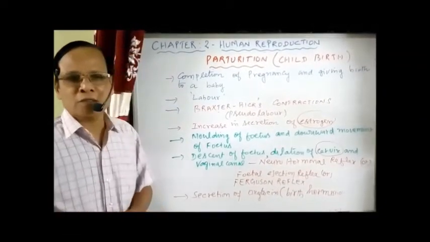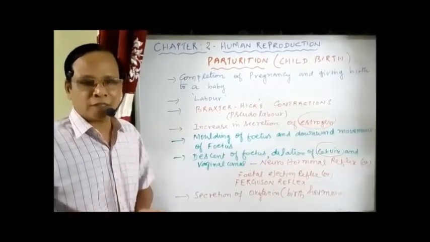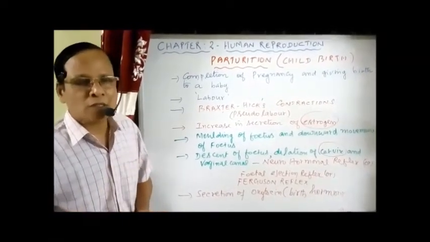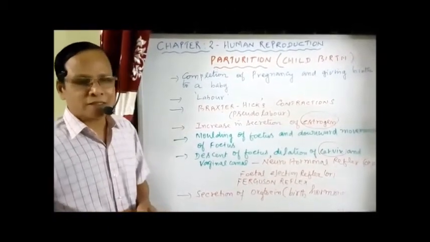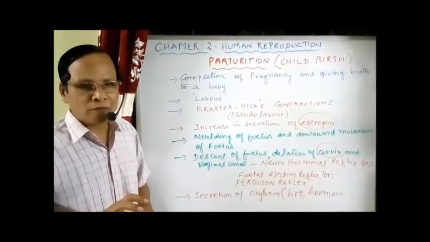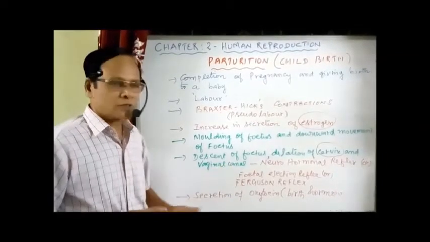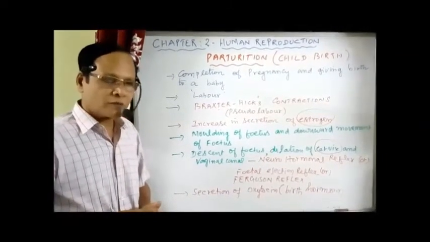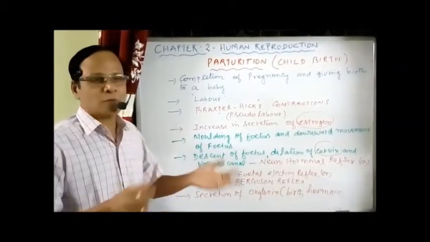In some cases, oxytocin is not secreted. Even if it is secreted, the uterine wall is not responding to the oxytocin. In such cases, vaginal delivery is not possible. The normal delivery is called vaginal delivery. This can be because of non-secretion of oxytocin, or other factors such as the position of the baby, or the nature of the placenta.